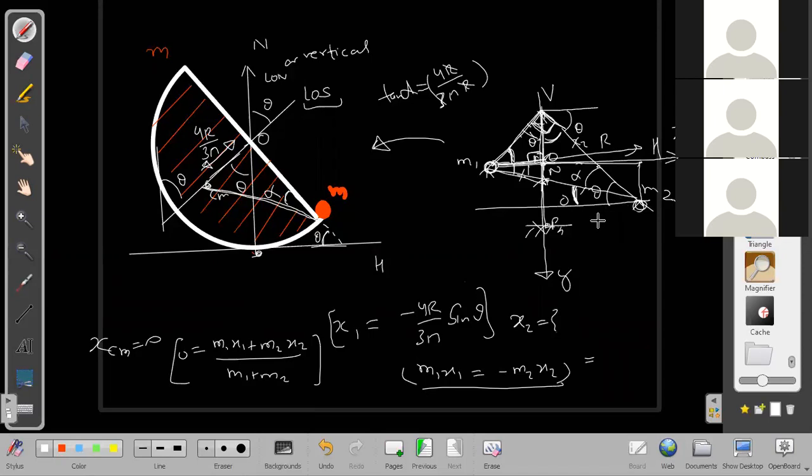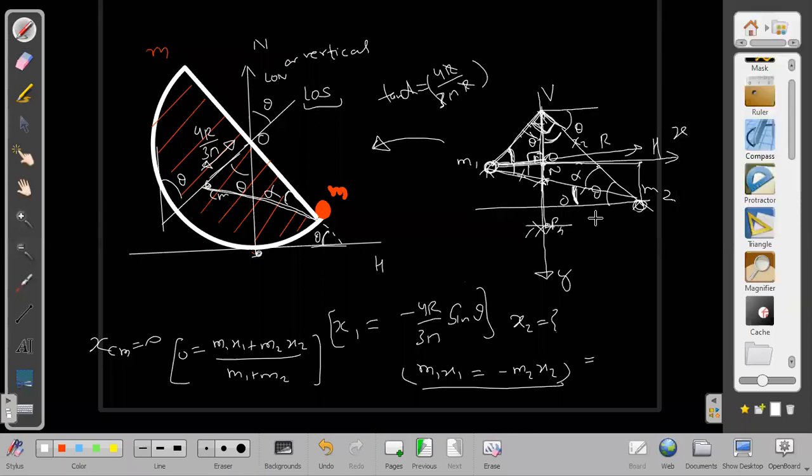Find theta, no, sir. We want to find theta. Yes, I agree. Then we can take sine of 90 minus theta as x2 by r, sir. We'll get x2 from this formula, right? x2 by r, and we can put it here, right? Sir, then we'll get the angle. Then in that same way we can get theta directly without having to find any other angle, right? Sir, no need to take alpha and all again. Exactly, no need to take alpha also.